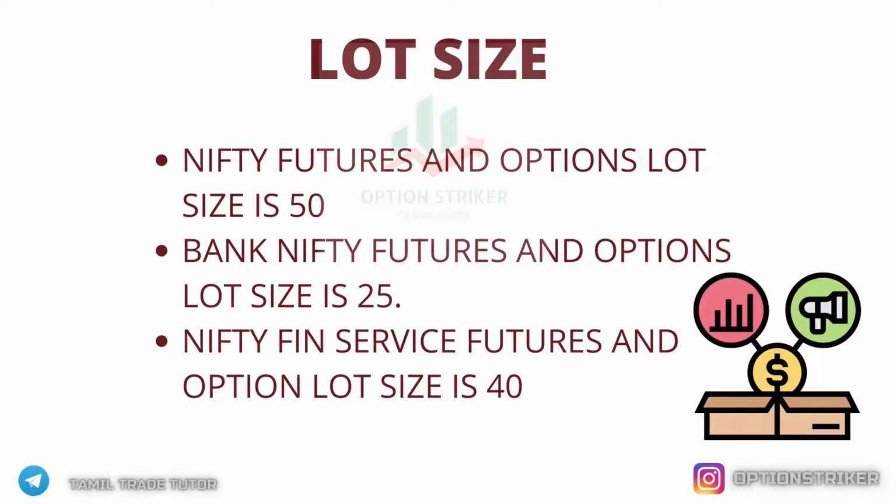When we trade index futures and options, we must know the lot size of each segment. For Nifty futures and options, the lot size is 50. We can easily remember that because Nifty 50 and lot size 50, like that. For Bank Nifty futures and options, the lot size is 25. And finally, for Nifty FinServ, the futures and options lot size is 40. The reason why lot size differs is because of the value.